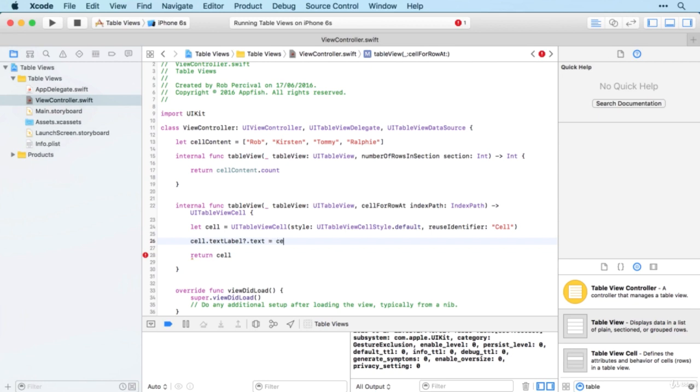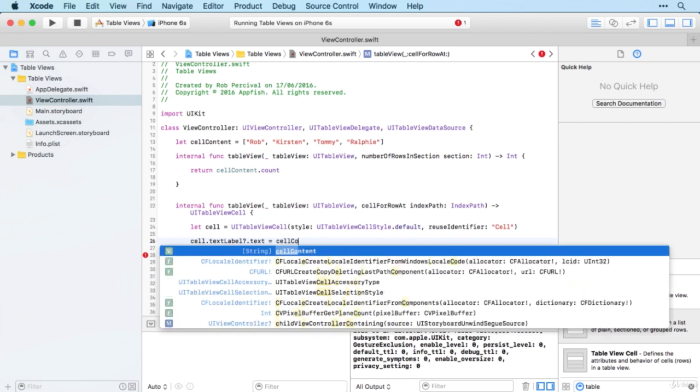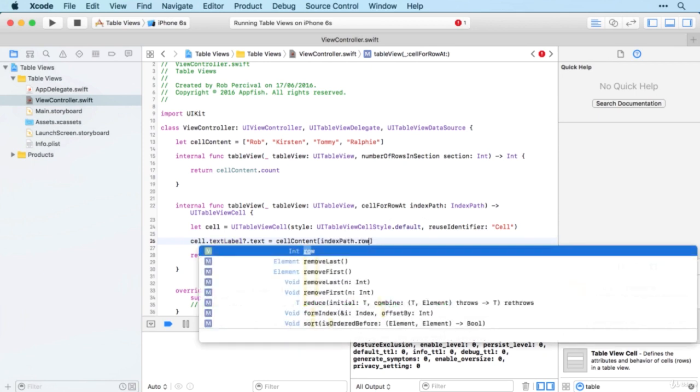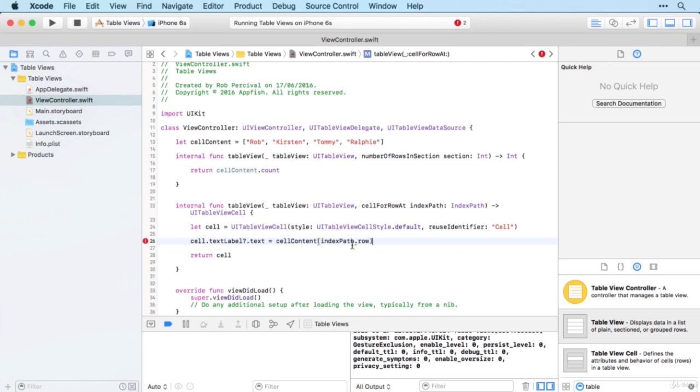And we can do that by accessing cellContent, and then the number of the member of the array that we need is the indexPath.row. So indexPath.row will be 0 for the first one, for the first row in the table, 1 for the second, 2 for the third, etc. So that's it. That should display the contents of the cell content array in the table.